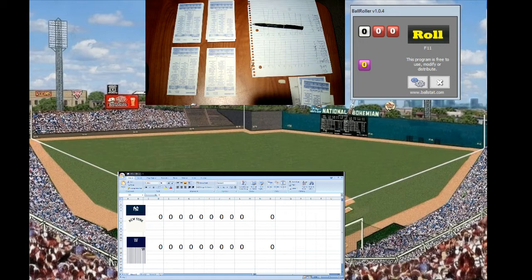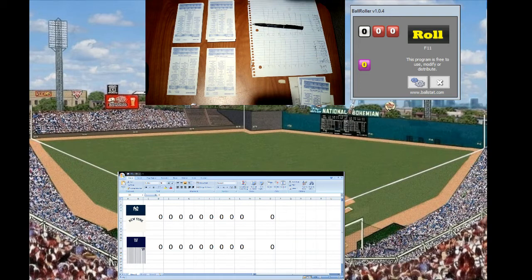Let's get this started. Here's your Yankee lineup. Roger Peckinpaugh will lead off at short, followed by Wally Pipp. Babe Ruth batting third in right. Del Pratt at second, batting fourth. Bob Meusel at third, batting fifth. Ping Bodie batting sixth in center. Duffy Lewis in left, batting seventh. Muddy Ruel behind the plate, batting eighth. And Bob Shawkey batting ninth.